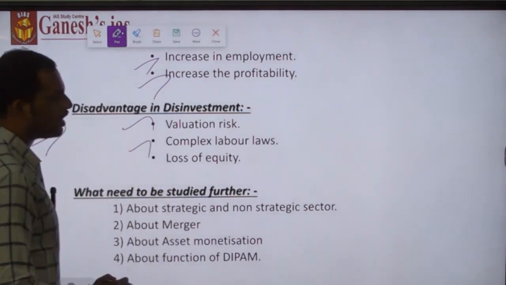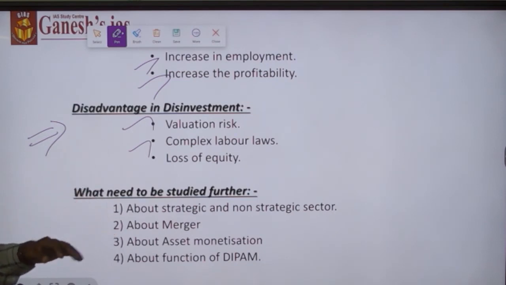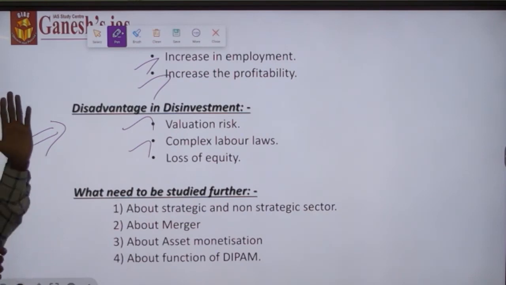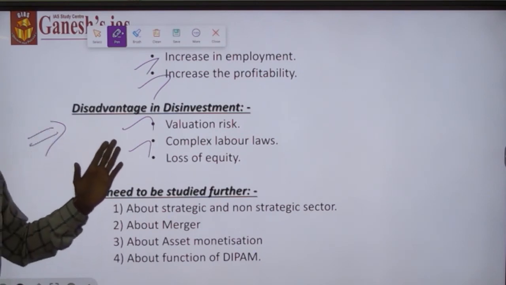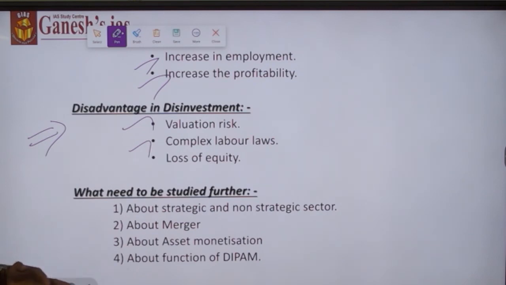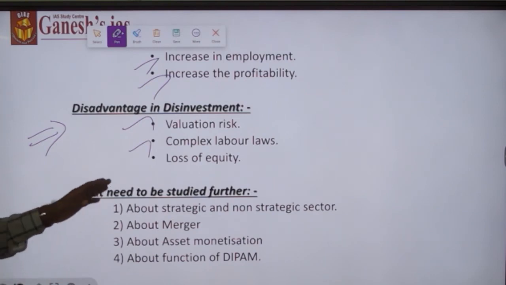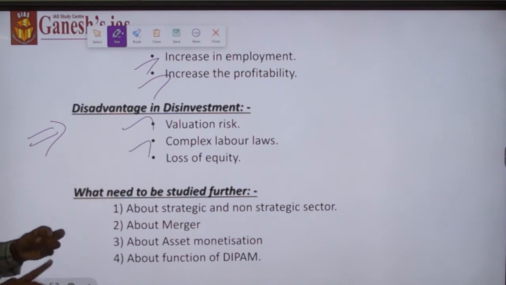Second, because of complex labor laws, the disinvestment process has been slowed down, because the laws provide certain backup or safeguard for the laborers in India, as a result of which the outright sale of the central public sector undertaking to the private sector means there will be changes in labor management. Because of this kind of complex labor law, the disinvestment process has been slowed down.